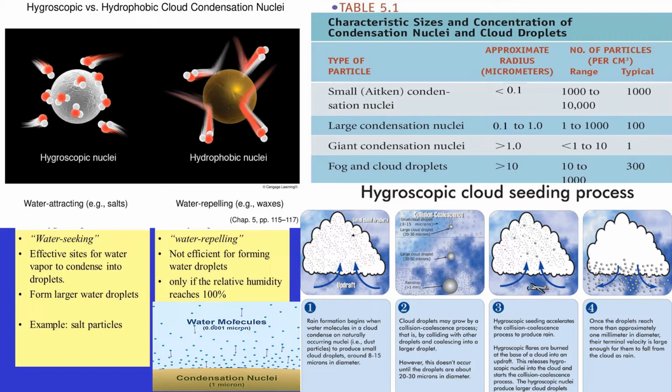These particles enter the atmosphere in a variety of ways, such as dust and volcanic ashes, factory smoke, forest fires, salt from the ocean spray, and even sulfate particles emitted by phytoplankton in the ocean. Most particles are released into the atmosphere near the ground. The largest concentration of these condensation nuclei is observed in the lower atmosphere near the Earth's surface.